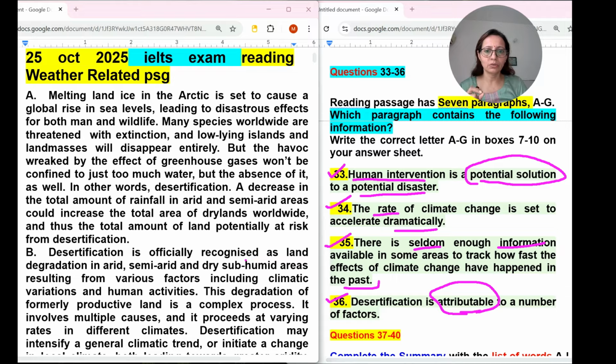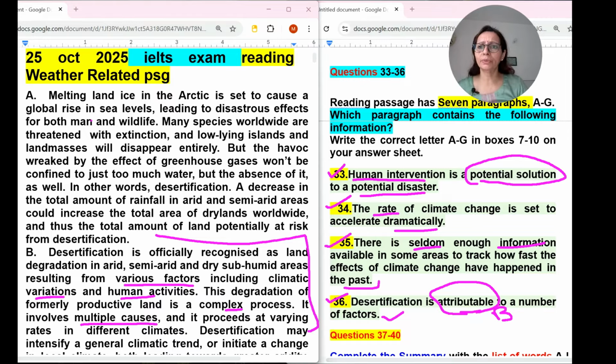Desertification is officially recognized as land degradation in arid, semi-arid. The word factors is matching, and we can just check whether this paragraph is related to number 36 or not. Including climate variations, human activity. This degradation of formerly productive land is a complex process. It involves multiple causes. So of course throughout they are talking about desertification causes, a number of factors they are going to talk about. So I will mark B with number 36.